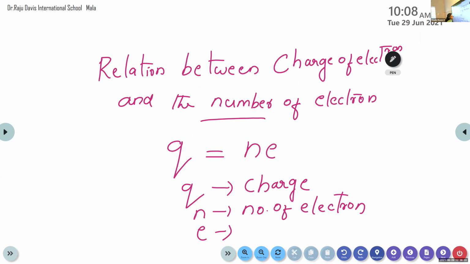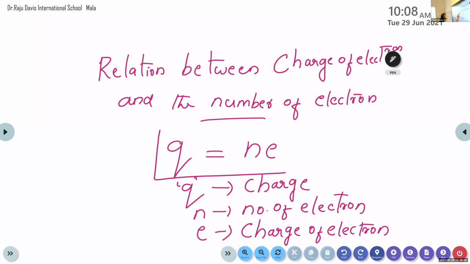E represents the charge of electron. So here Q represents the general charge, N is the number of electron, E is the charge of electron.